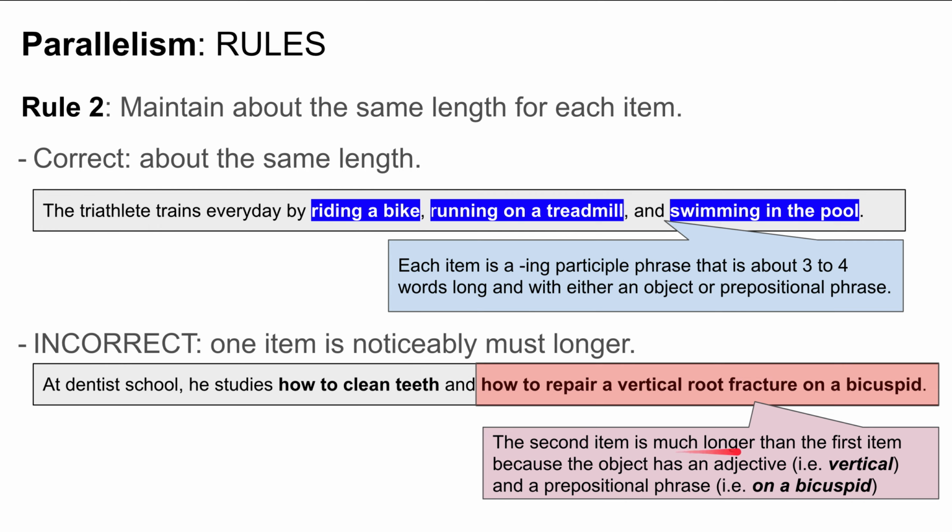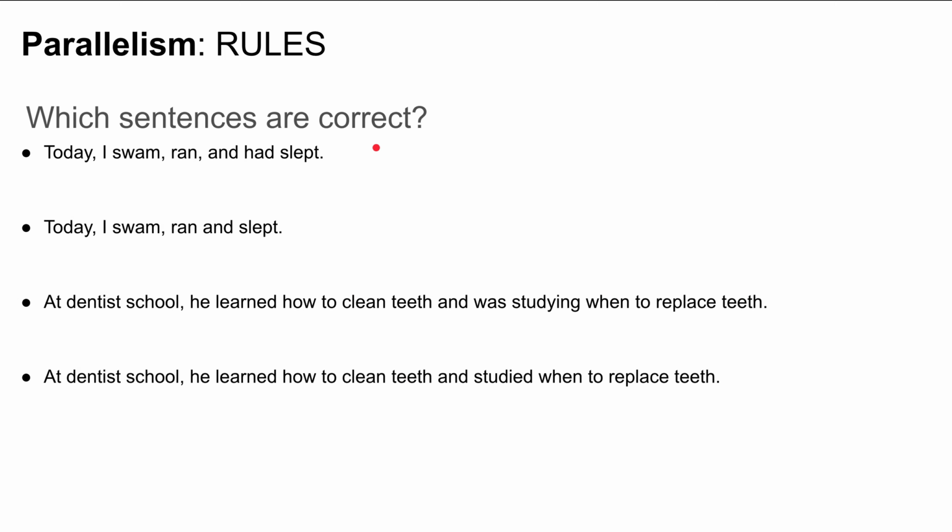The second item is much longer than the first item because the object has an adjective, vertical, and a prepositional phrase, on a bicuspid. Whereas how to clean teeth only has an infinitive, to clean teeth, and an object of that infinitive phrase. Moving on. Okay, let's look at one more rule.